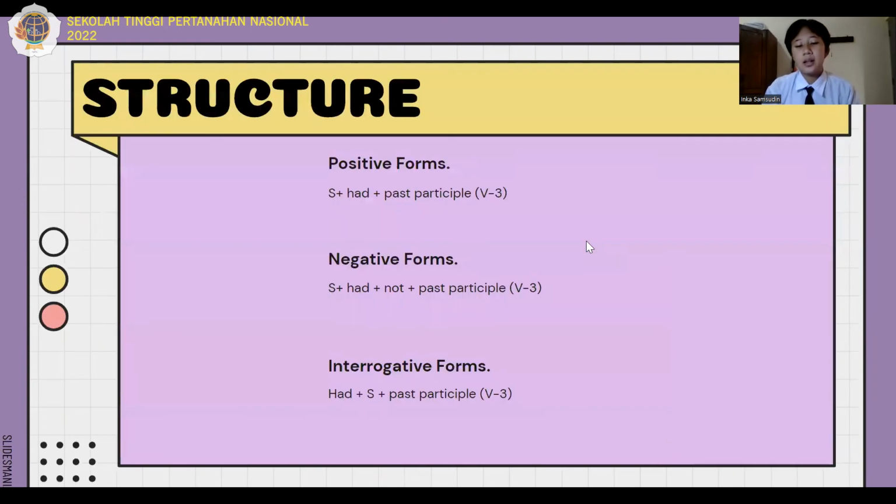Next, we got the structure. Positive form, subject plus had plus past participle. Negative, subject plus had plus not plus past participle. Interrogative, had plus subject plus past participle.